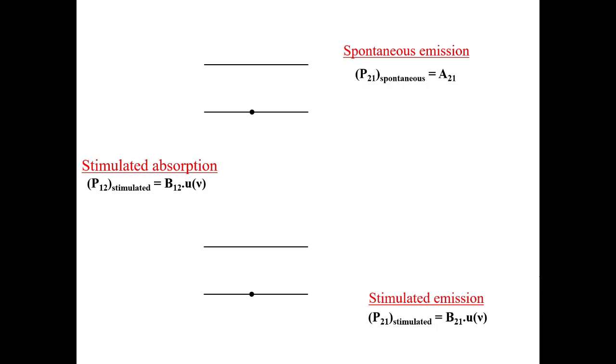In this process, the emitted photon goes along with the incoming photon. The phase, direction of propagation, and energy of both the photons are identical. In this way, we can produce phase coherent photons. This process is known as stimulated emission.